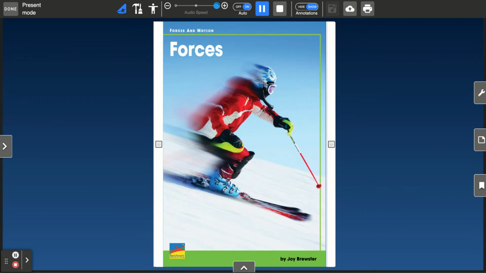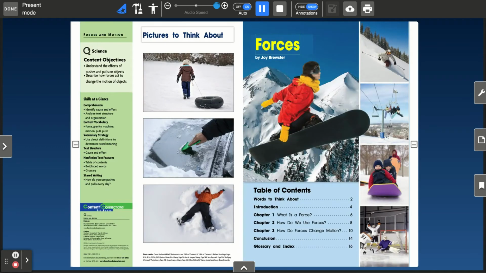Let's read a book. Follow along as I read. Forces and Motion. Forces by Joy Brewster. Table of Contents. Words to think about. Page 2. Introduction. Page 4.